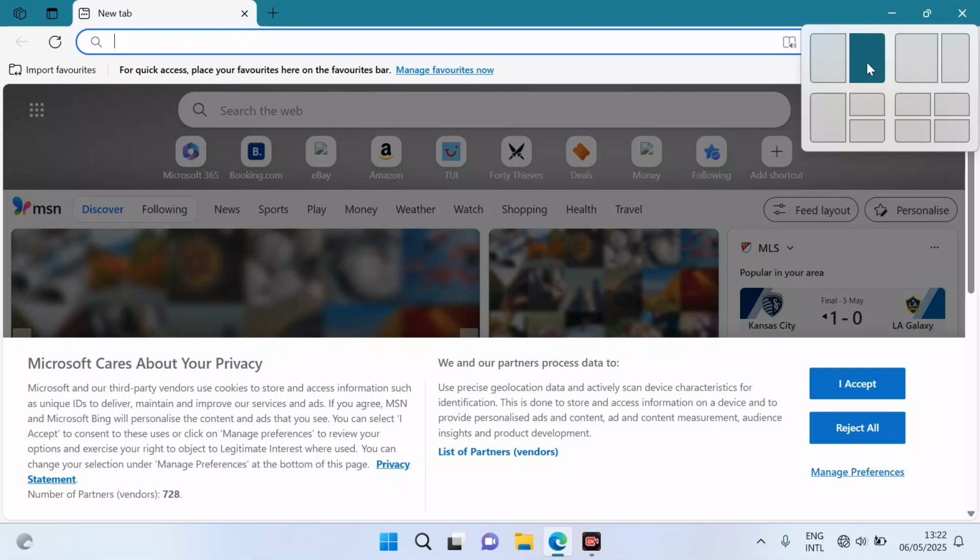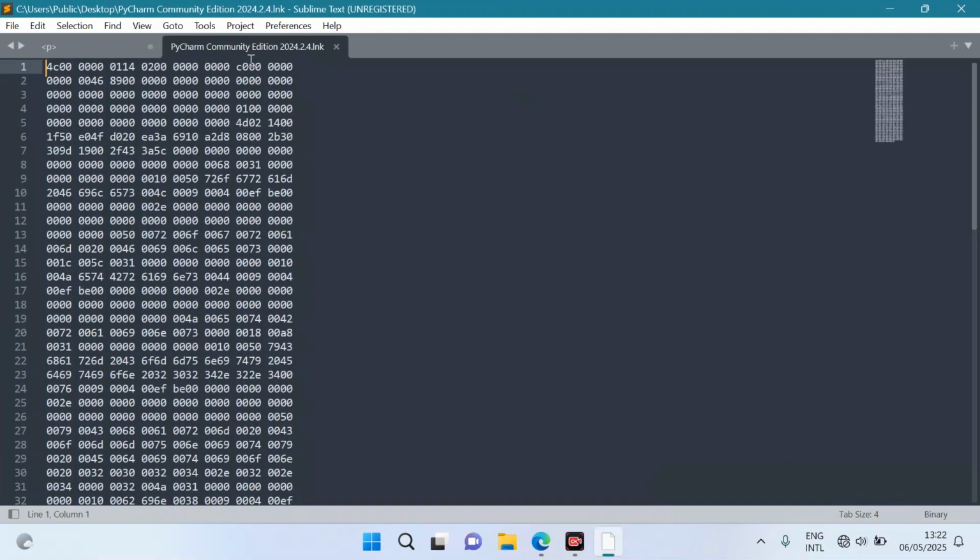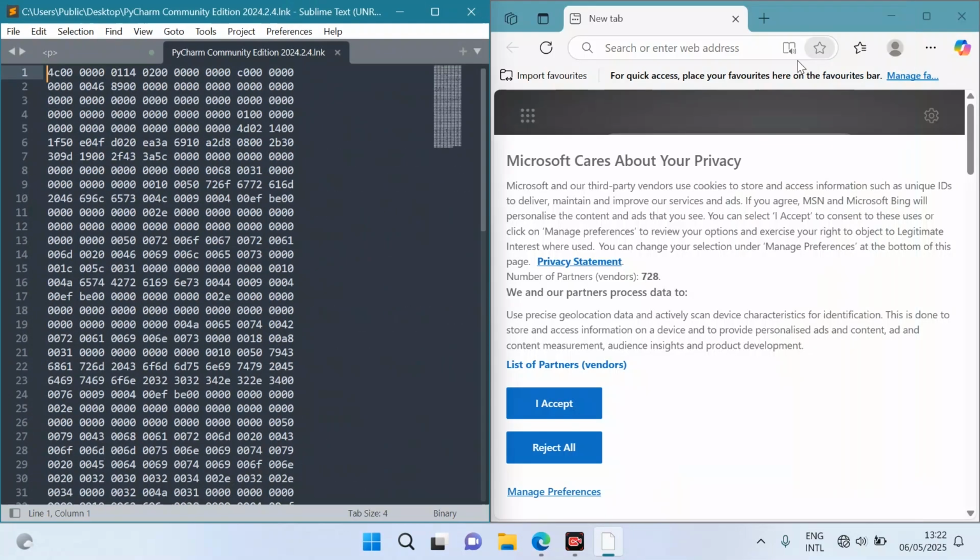Suppose I want to put this Microsoft Edge on the right side of my screen like this, and I want to open another application here, suppose this Sublime Text. Just double click on it and I want to put it on the left side of my screen. Just come here and click here. Now you can see both programs open at the same time on the screen, and we can work on both applications at the same time.